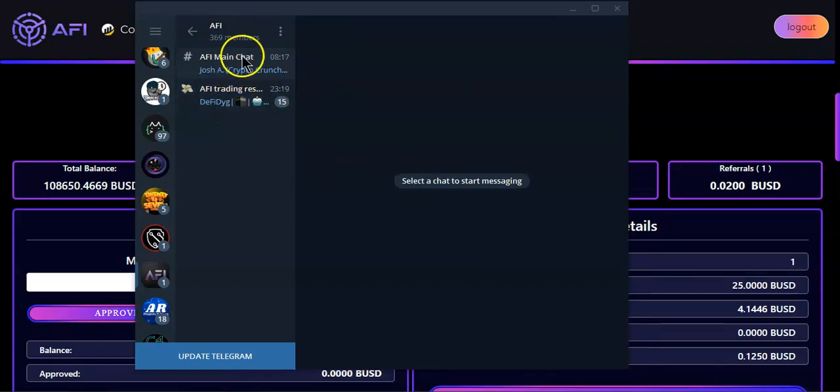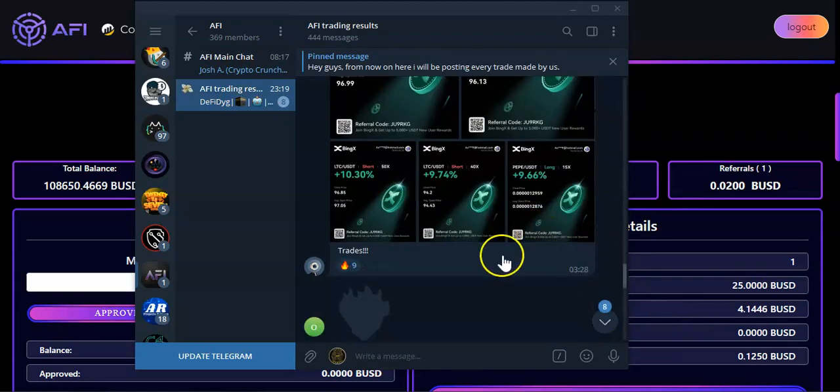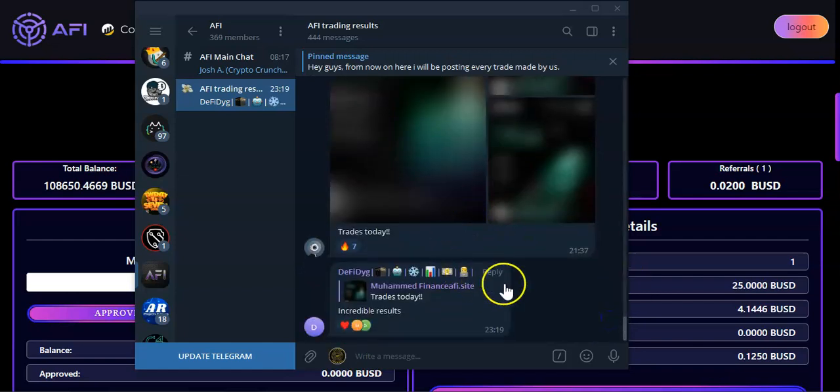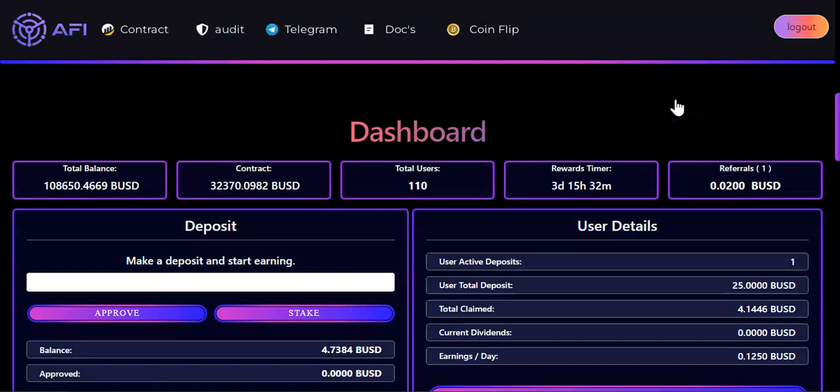If you come over here to the Afi Finance Telegram group, you have two chats. The first chat is the main chat where you ask questions, and the second one is about the trades. Over here is where Mohammed, the trader, posts all the trades that he makes. From my point of view, not many people are believers in this project.